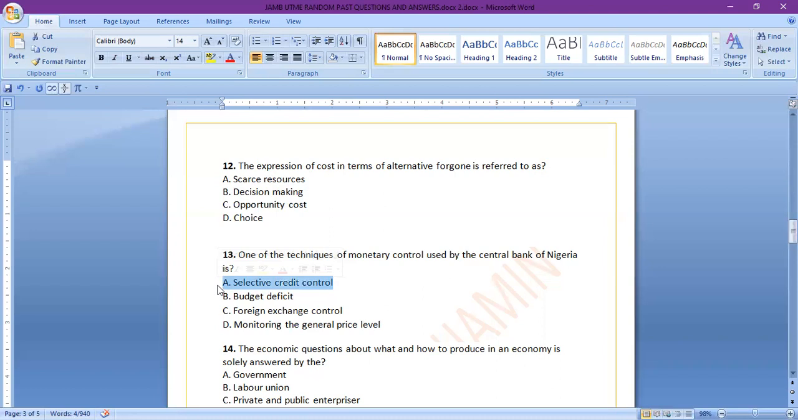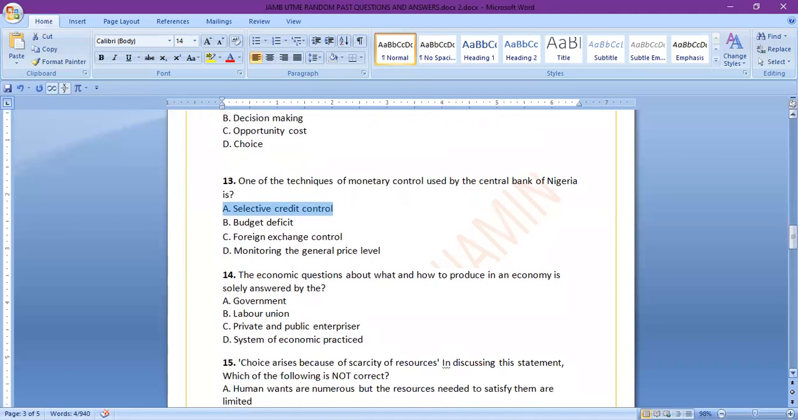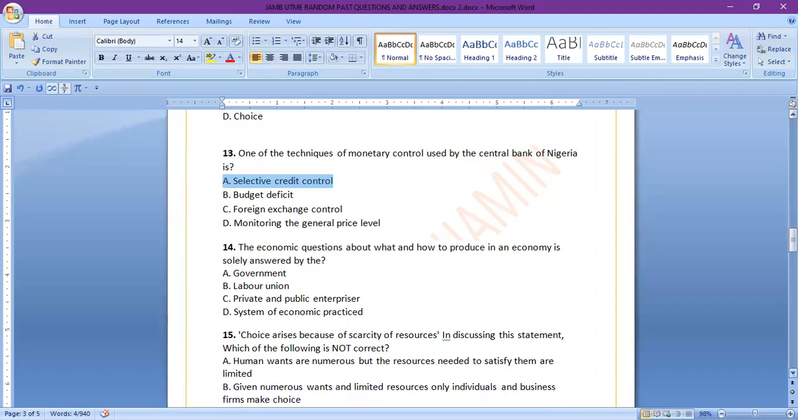Let's say maybe to the agricultural sector of the economy or to the manufacturing sector of the economy, and then not to give in, let's say, the aviation sector of the economy or the entertainment sector of the economy. So that is one of the instruments. Selective credit control. The central bank can direct the commercial banks on which sector of the economy that credit can be given to.